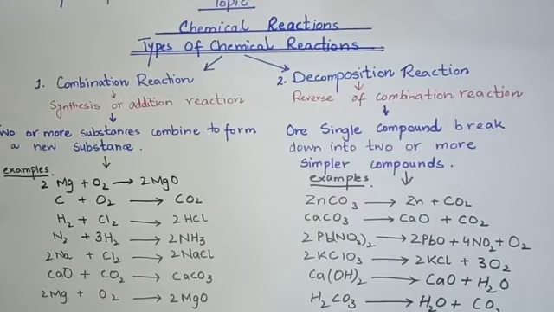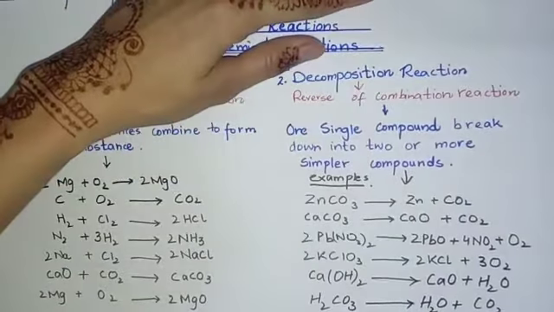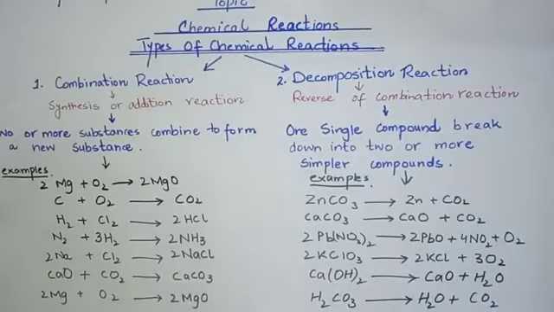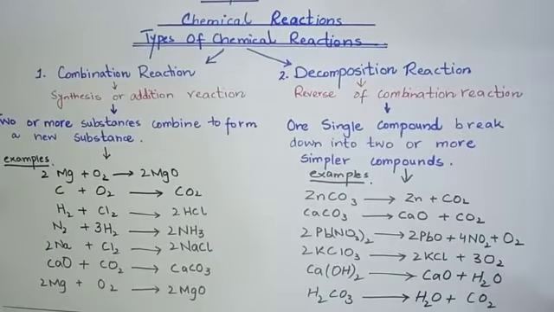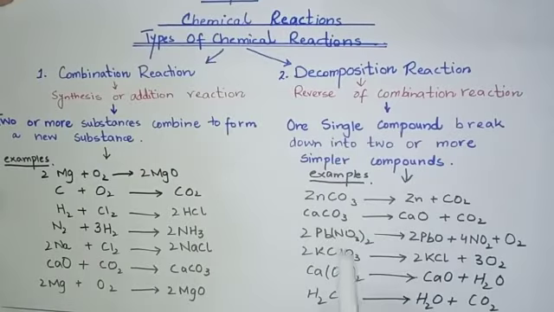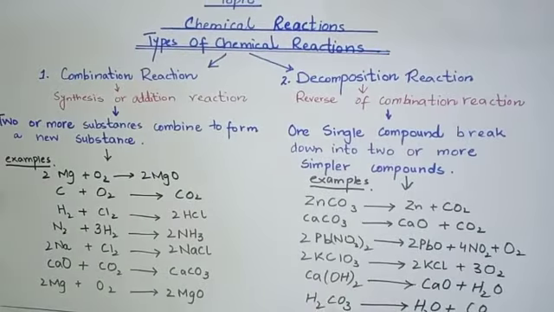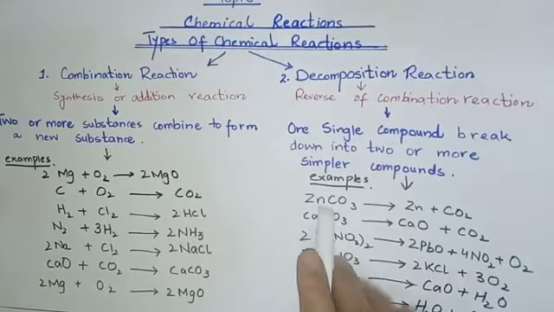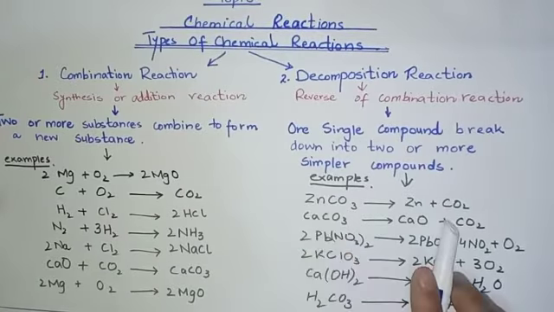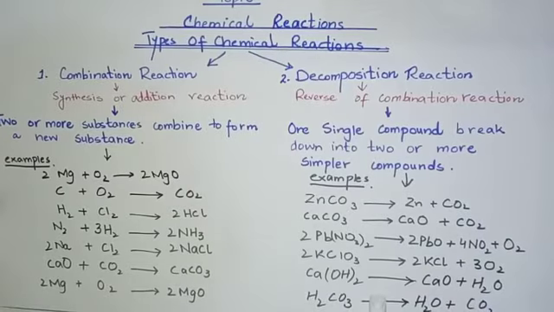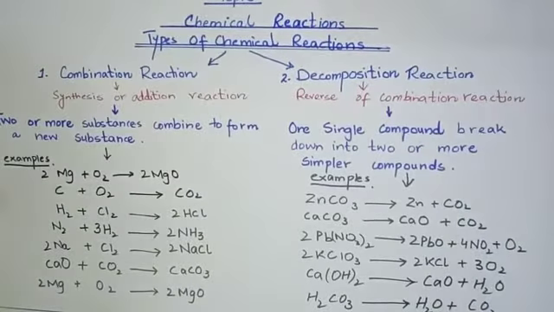Here hydrogen carbonate breaks down and produces water and carbon dioxide. So students, these are all examples of decomposition reactions. You can notice that in these reactions no plus sign is present on the reactant side. Simply the compound breaks down into simpler compounds. These are the examples of decomposition reaction.